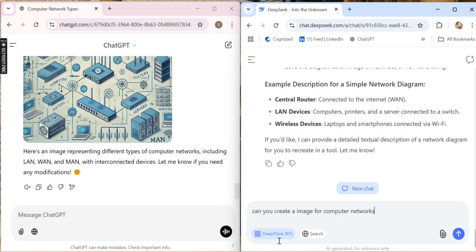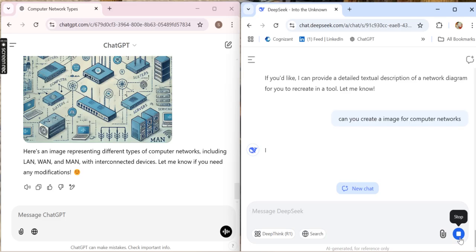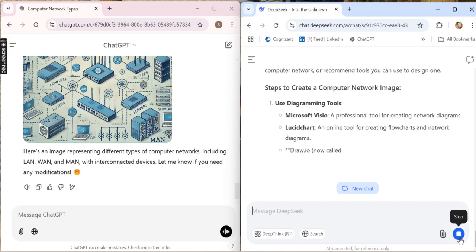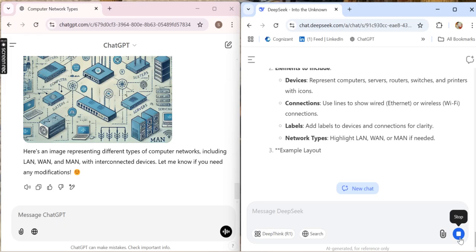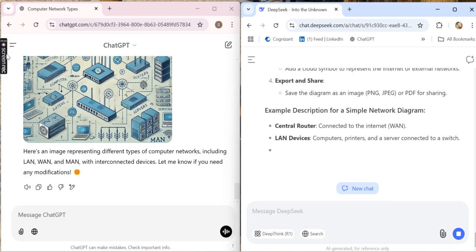The same question I'm going to enter. After that I click the deep think method. Okay, is it possible to get a file? No, not at all. So this is the comparison between ChatGPT and DeepSeek. If you have any comments, please let me know. Thank you for now.